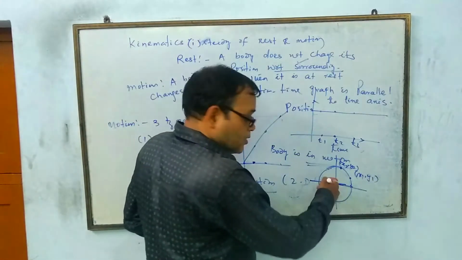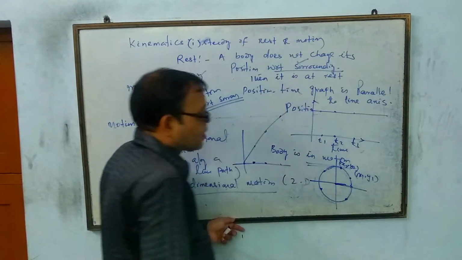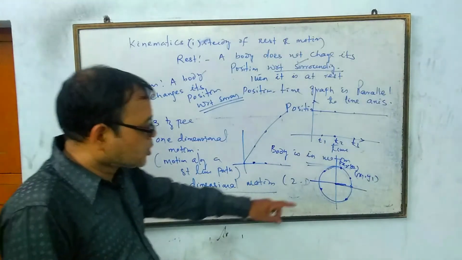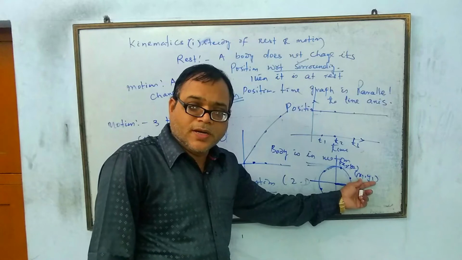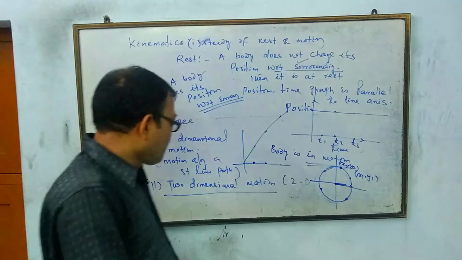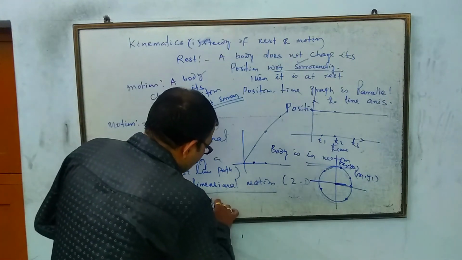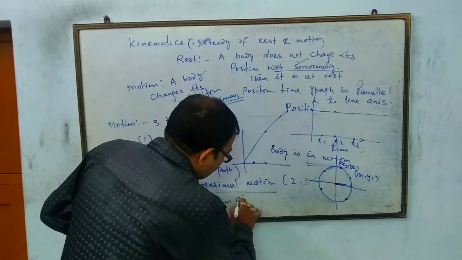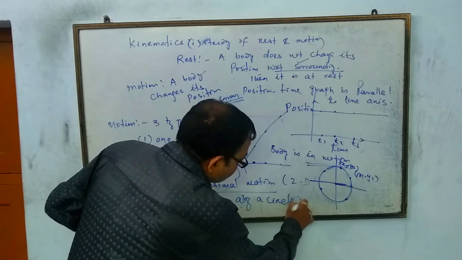In the similar manner, at each and every point of the motion of the body, it requires two different coordinates, x coordinate as well as y coordinate, to describe its position. So that type of motion is said to be two-dimensional motion. The best example is the motion of the body along a circle, or circular motion.